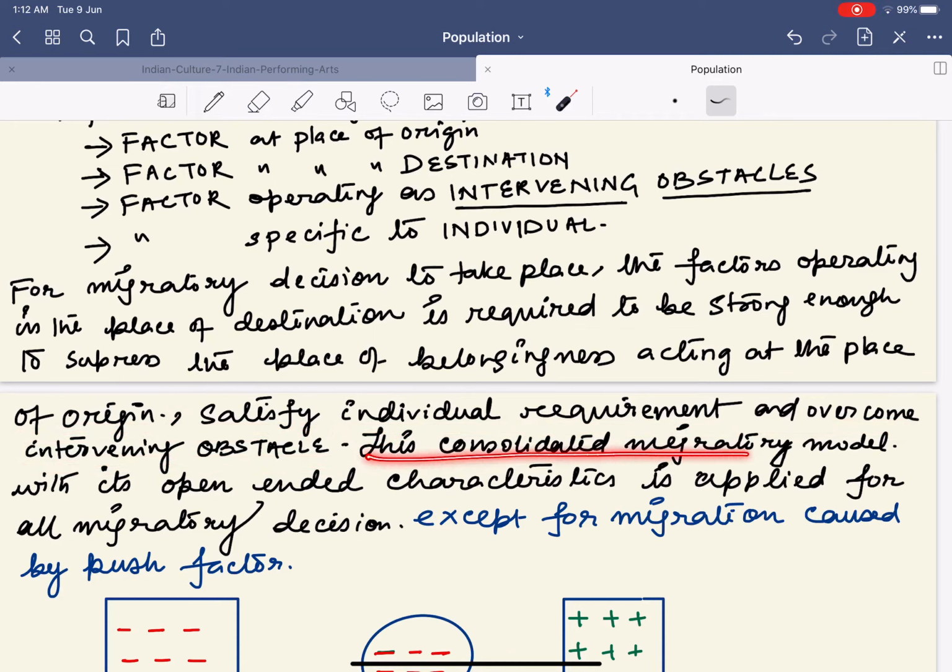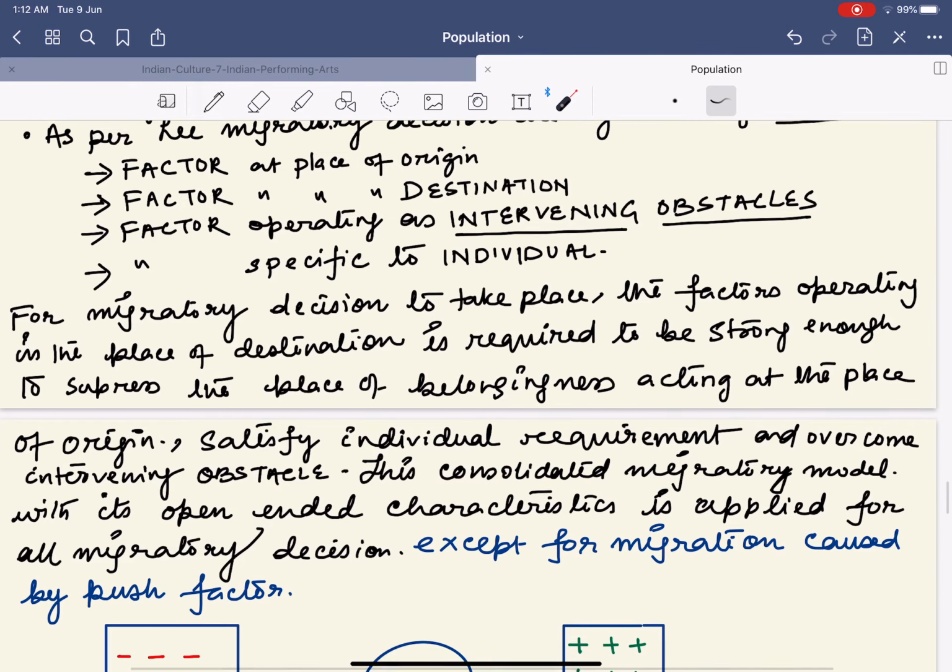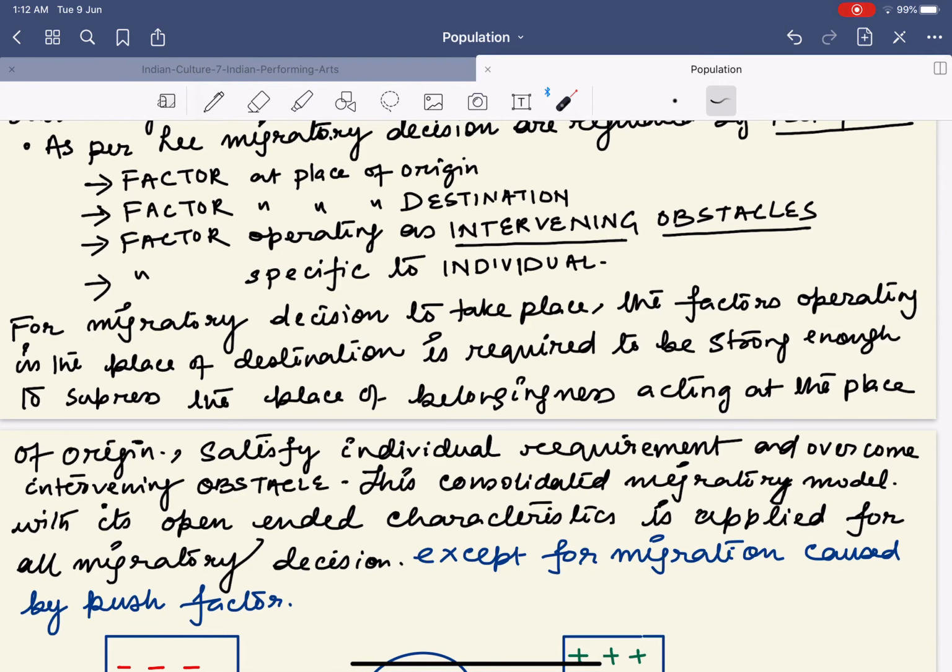This consolidated migratory model has open-ended characteristics. What are these open-ended characteristics? It says that it's completely open. It says that if a migration is taking place, then all these factors are responsible. Just think of it. It lays down no condition that this will happen or that will happen. There is no economic or any such restriction. It can be applied in any context.